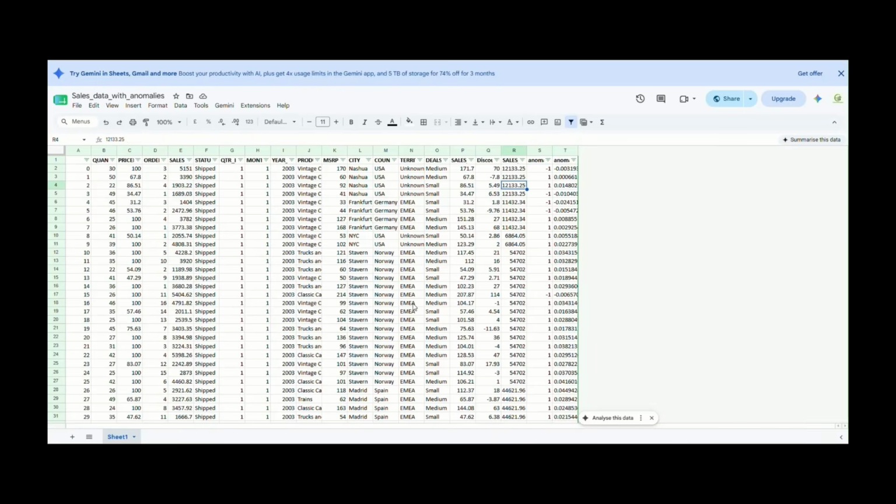So what actually happened here? ChatGPT is not replacing the machine learning model. The ML model is still responsible for the anomaly prediction.